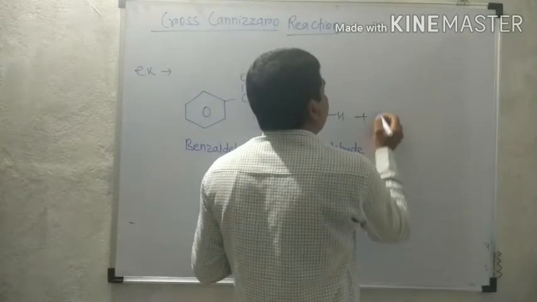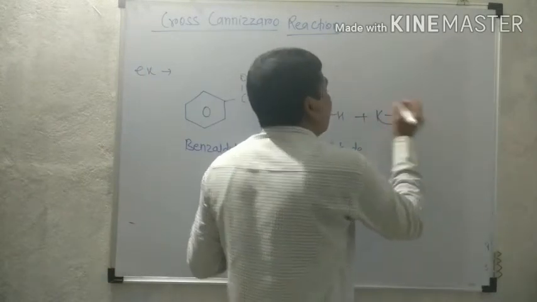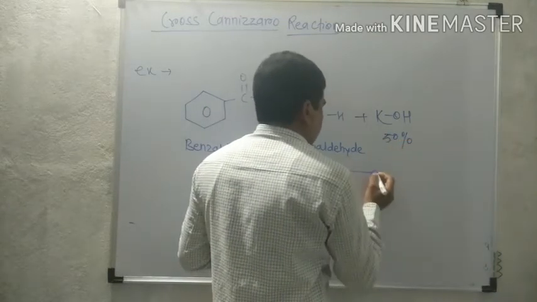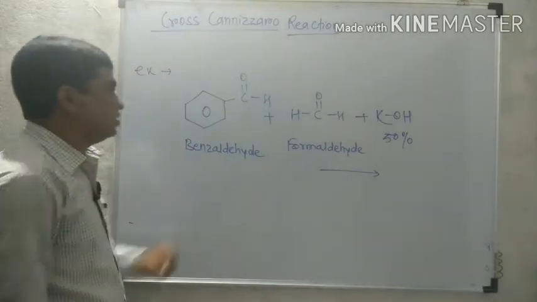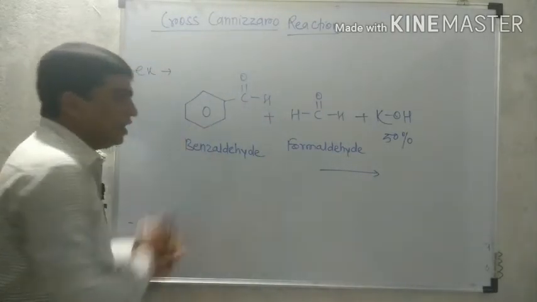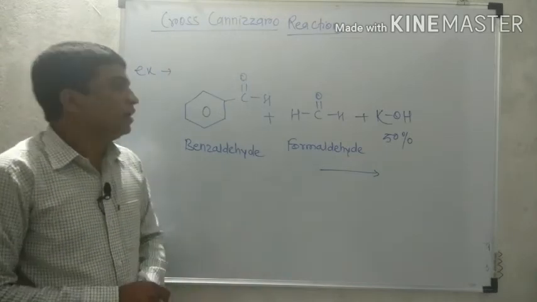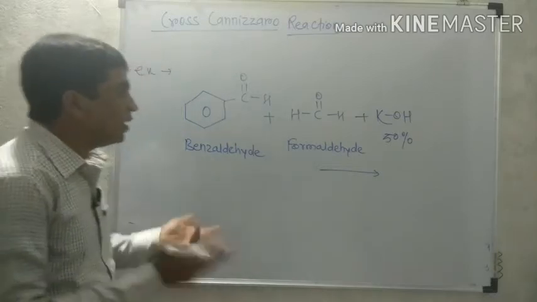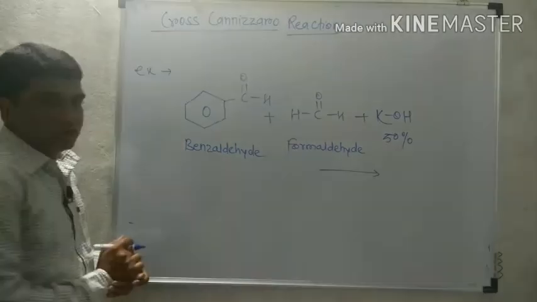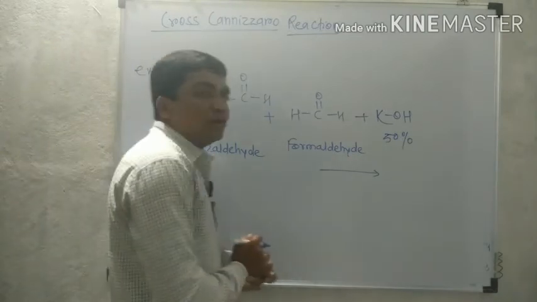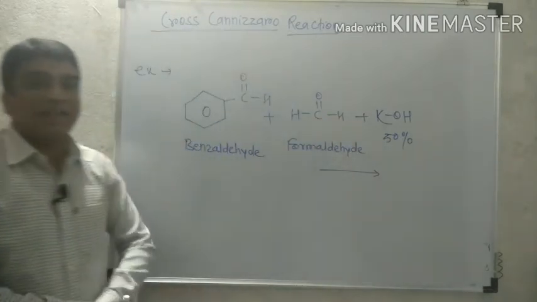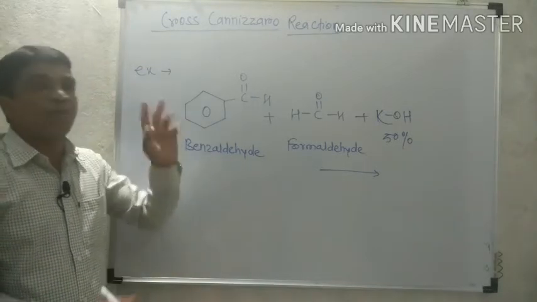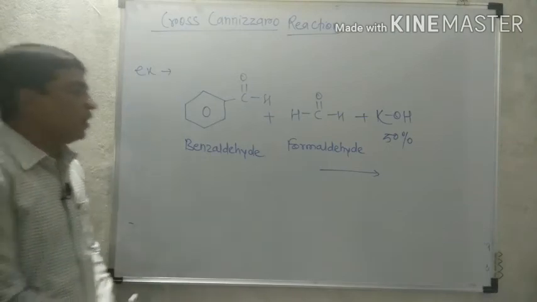When they are reacted with 50% of any alkali, this time we treat with 50% KOH, or maybe NaOH. Here KOH is taken. So when benzaldehyde and formaldehyde, two different aldehydes, are reacted with concentrated 50% potassium hydroxide, what happens? Here the cross-Cannizzaro reaction occurs. Here there are chances of formation of four products, like in cross-Aldol condensation. How many products get formed? Four products are formed here. Which four products are formed?